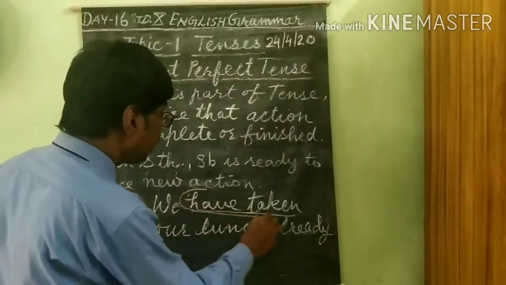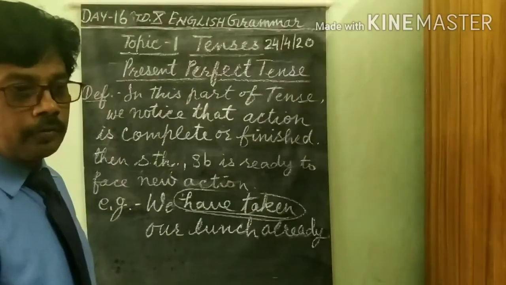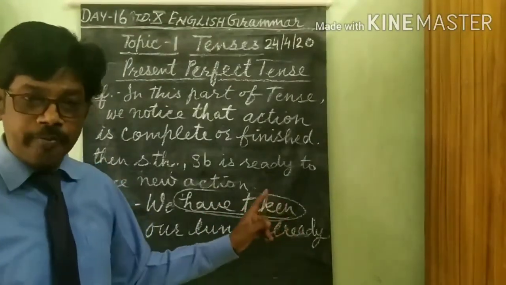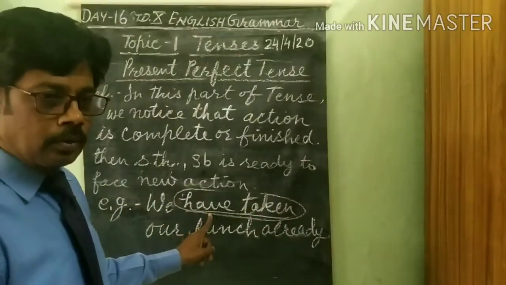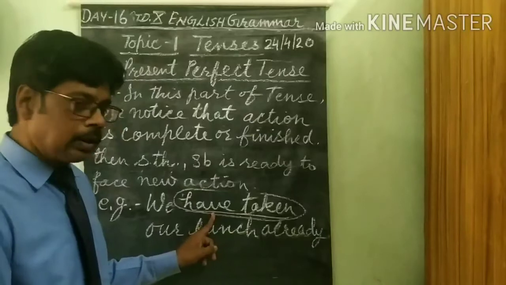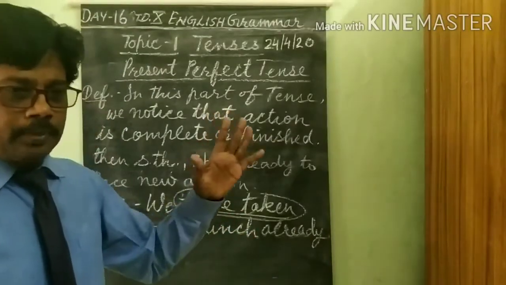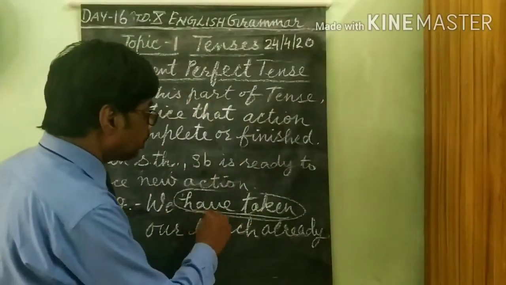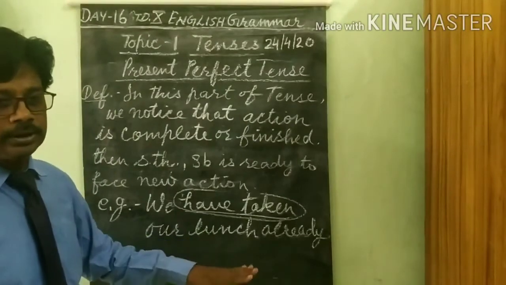When we use have or has with the third form of the main verb, we have got the present perfect tense. In this sentence, the action is complete, no action is left.